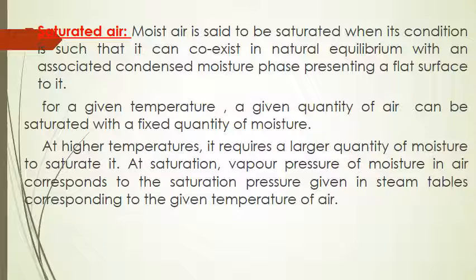The meaning here is, for a given temperature, air can have a fixed amount of moisture content. More than that we cannot have. If the moisture content exceeds, then it will start condensing.